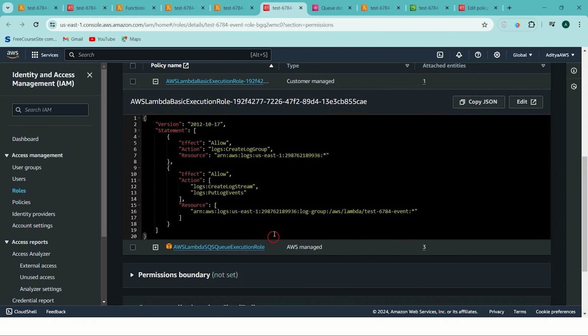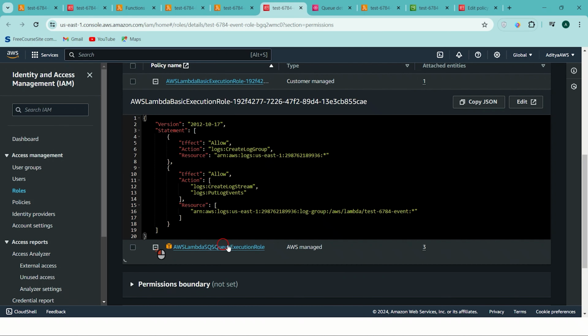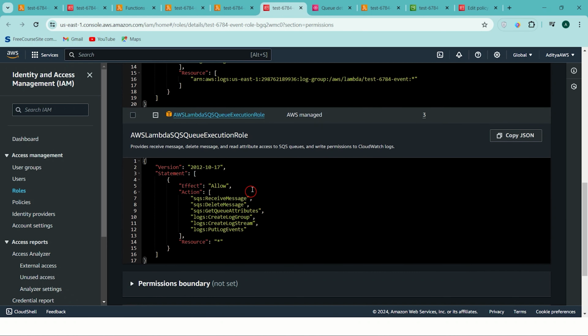But the other difference is the other execution role, which gives access to SQS. For example, if you see here, we can access SQS, receive messages, delete messages, create a log group for those messages and put events. So this is the AWS Lambda SQS queue execution role. This is another policy attached to this role to access SQS.